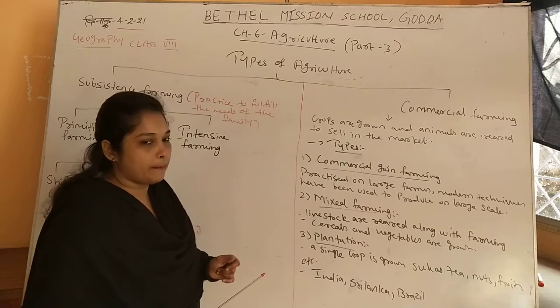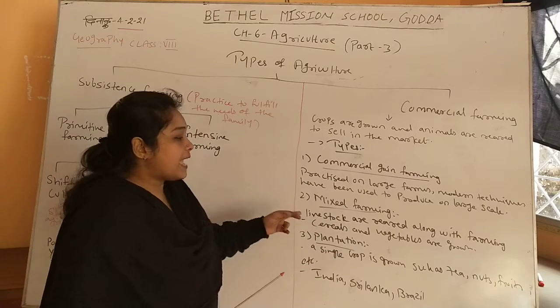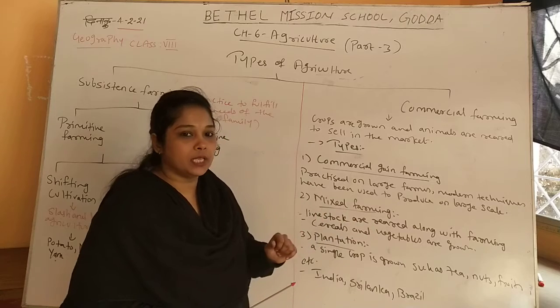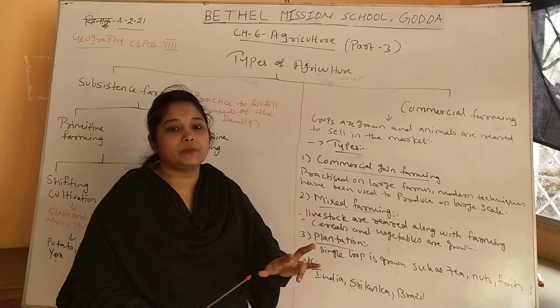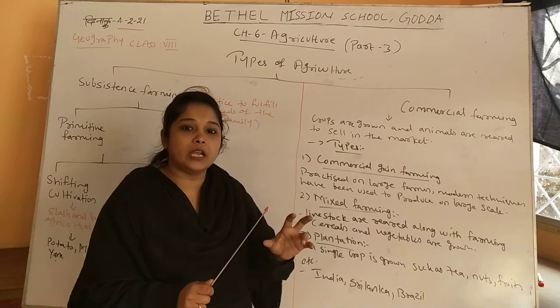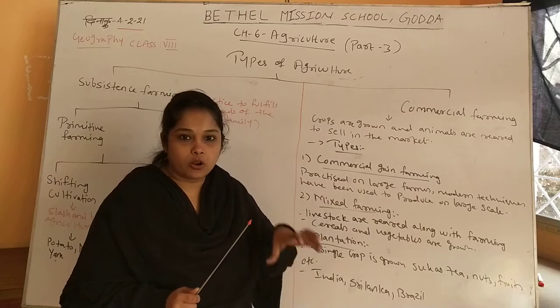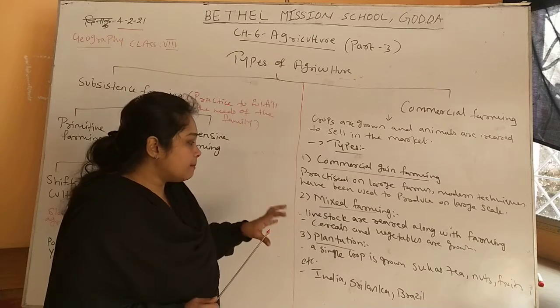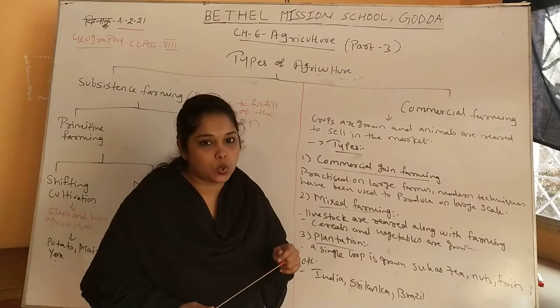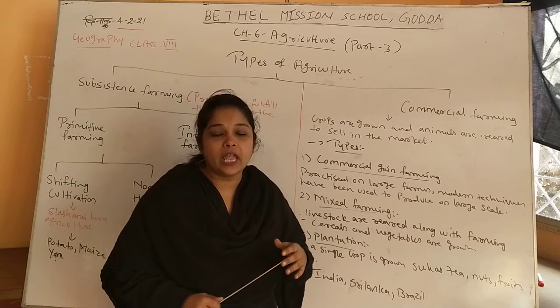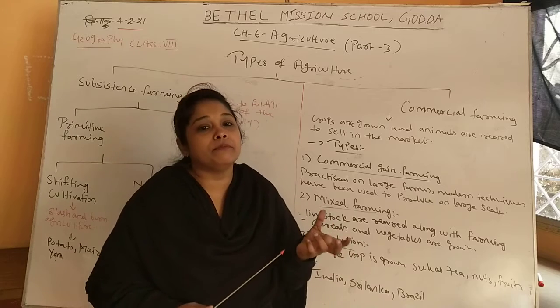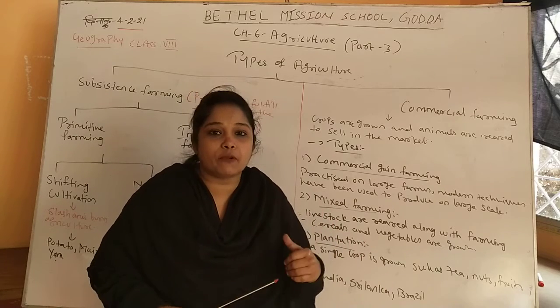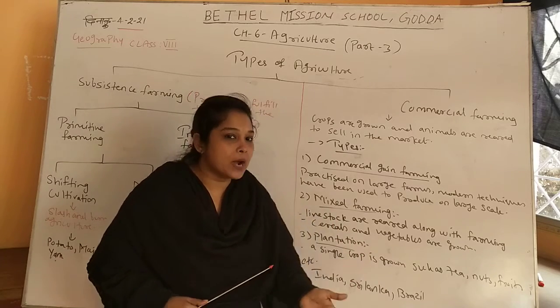Next one is mixed farming. What is mixed farming? Livestock are reared along with farming. Farming and animal husbandry are both done on one farmland, which is called mixed farming. In mixed farming, cereals and vegetables are grown and animals are reared, and the wool, meat and dairy products which they get from the animals, they sell in the market.